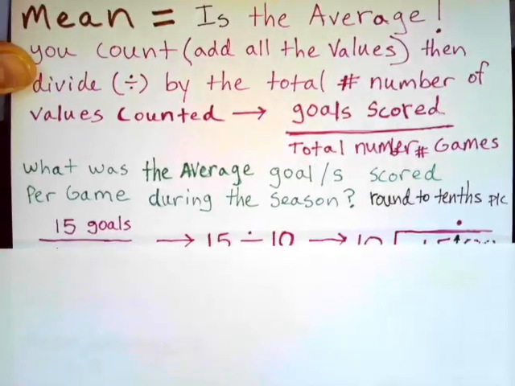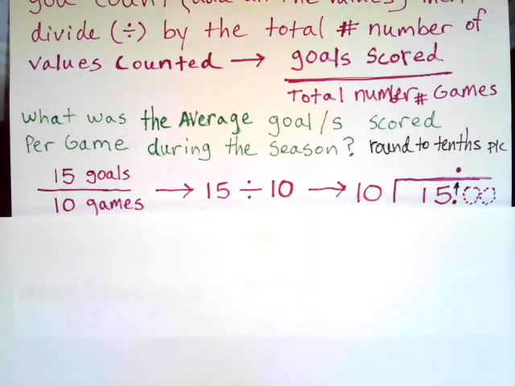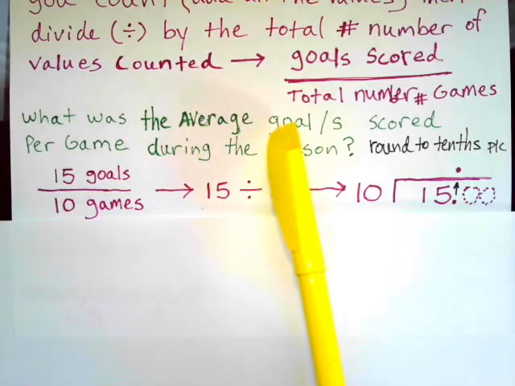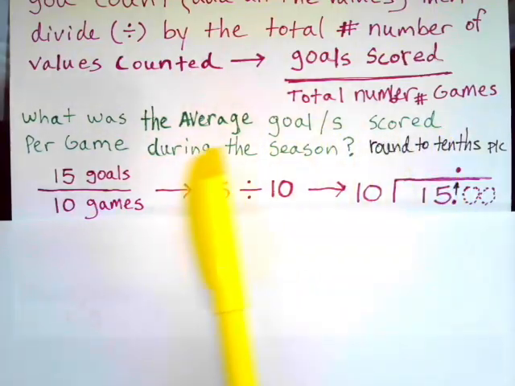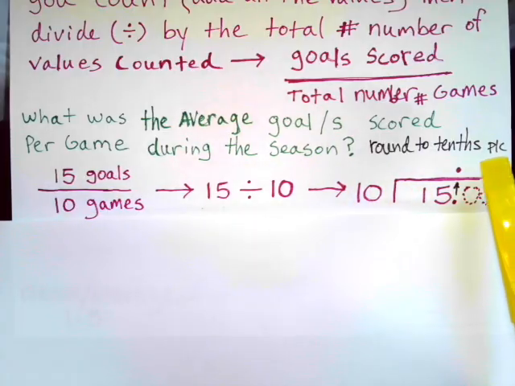That's the test question given in the first video. Gosh, I'm all backwards today. In the first video, I went over the diagram and the questions. So the question was, what was the average goal or goals scored per game during the season? Round to the nearest tenth place, right? That was the question in video number 1.